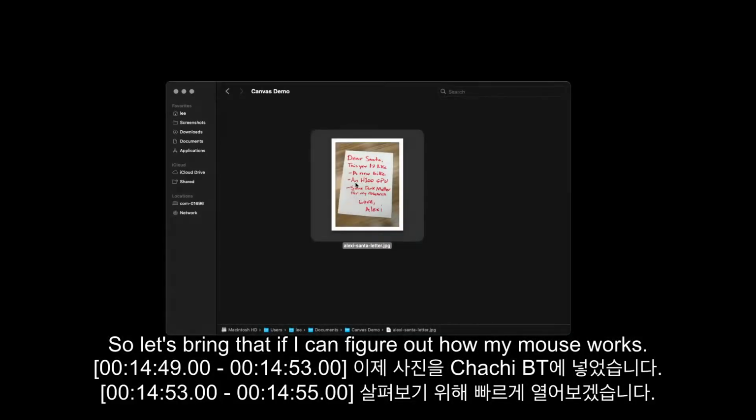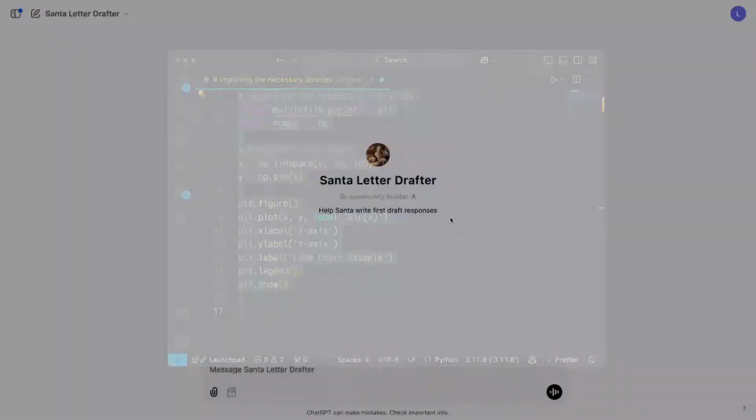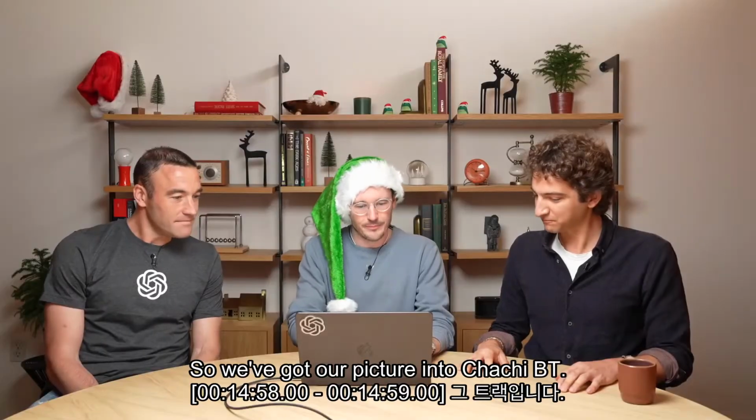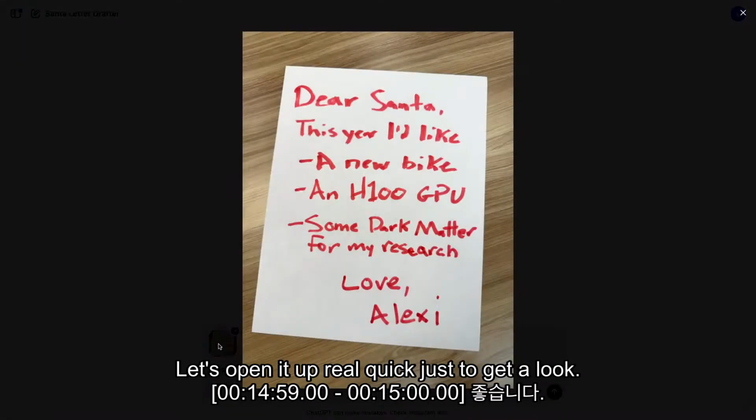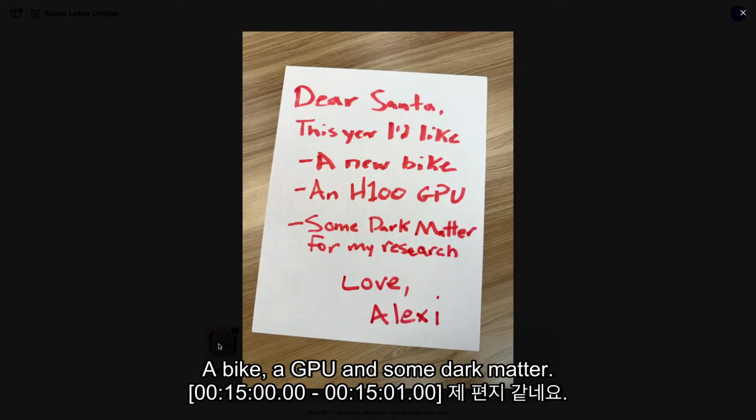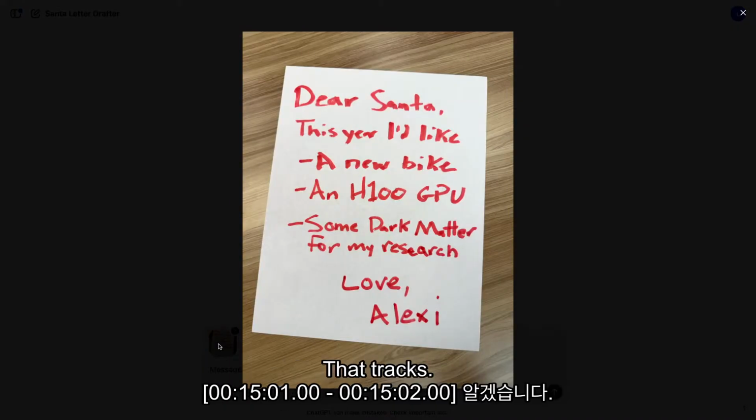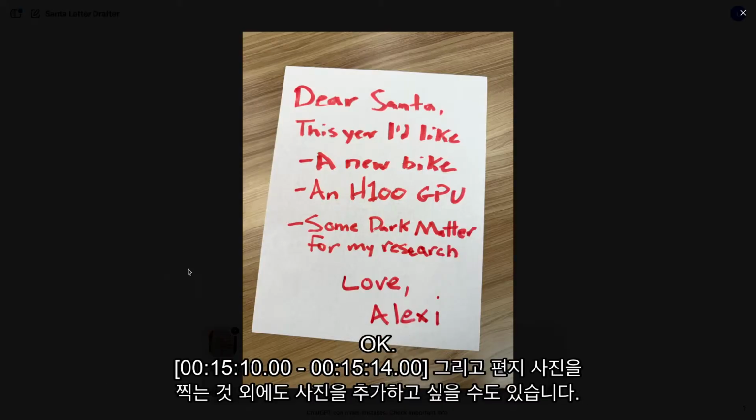bring that, if I can figure out how my mouse works. OK, there we go. So we've got our picture into ChatGPT. Let's open it up real quick just to get a look. A bike, a GPU, and some dark matter. That tracks. Yeah, that's Lexi right there. Makes sense. That looks like my letter.